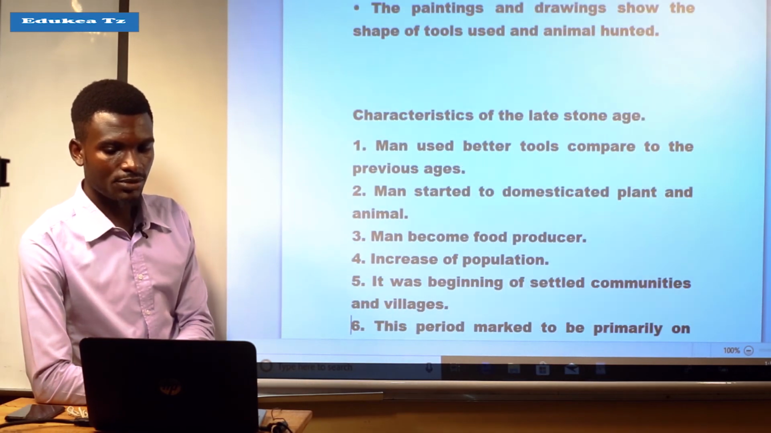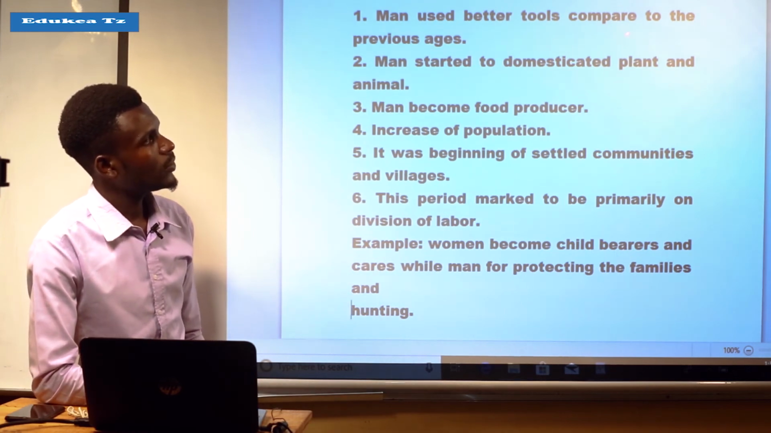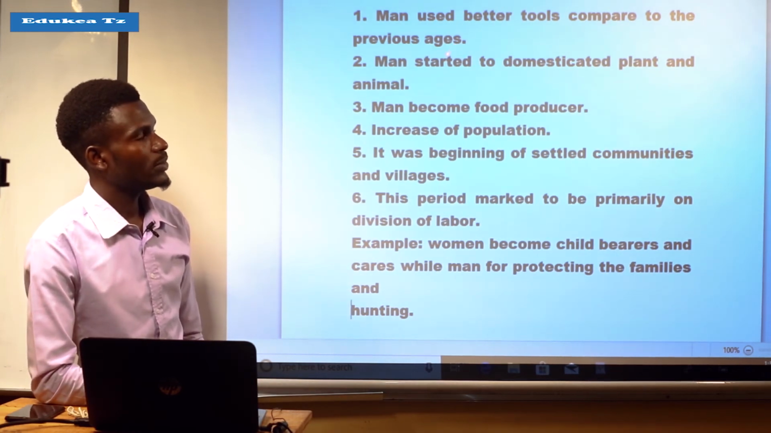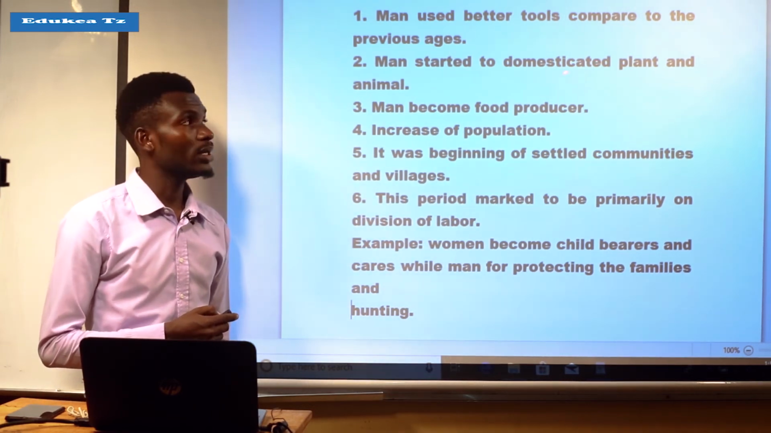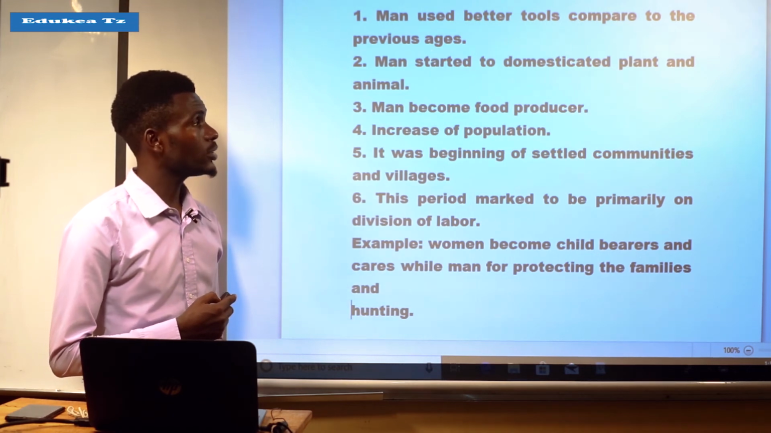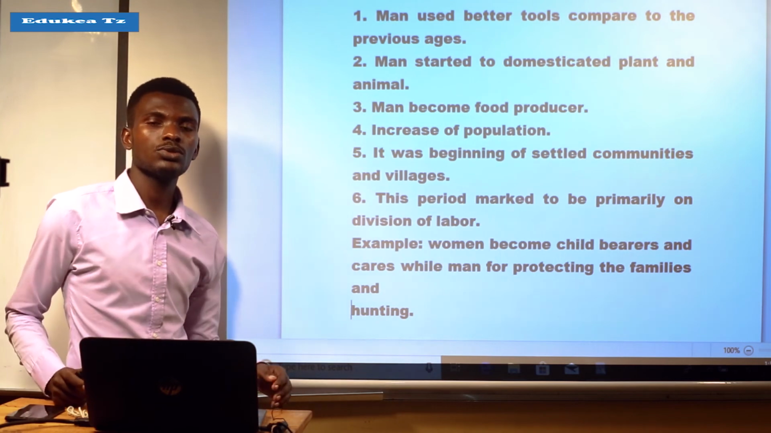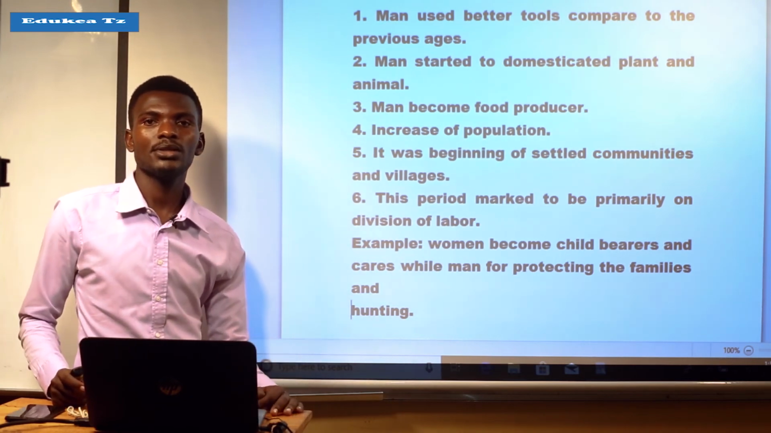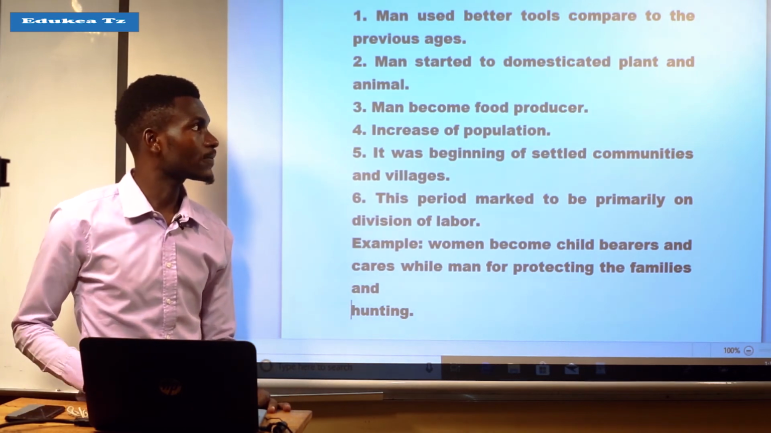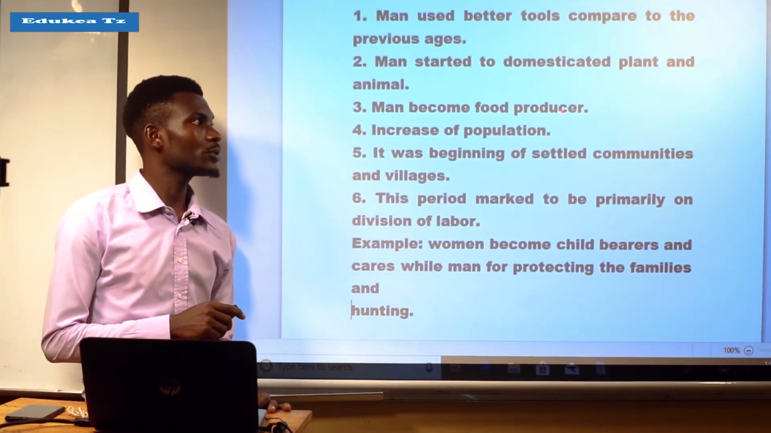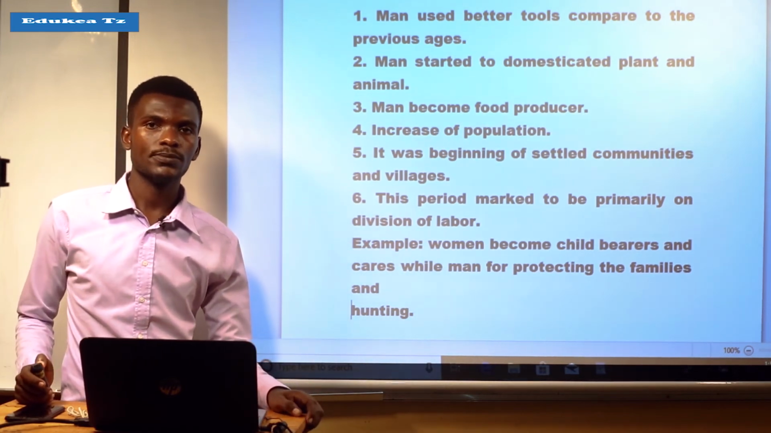Let us see the characteristics of the late Stone Age. Man used better tools compared to the previous ages. Also, man started to domesticate plants and animals. It was during the late Stone Age when man started to domesticate plants and animals. Also, man became a food producer.